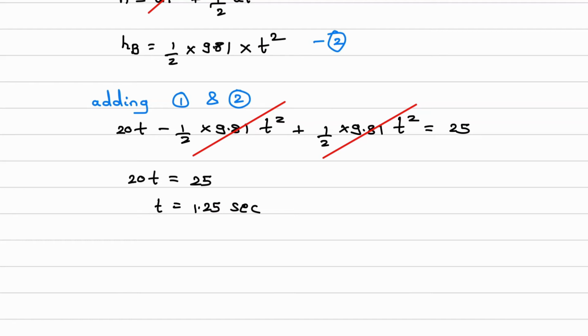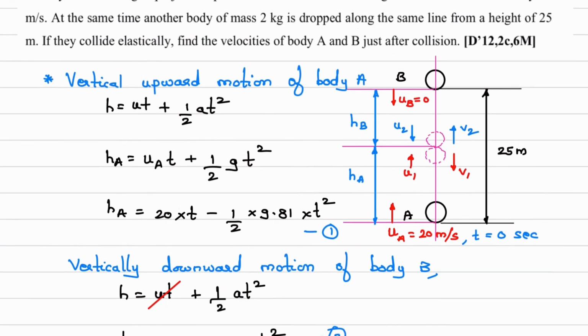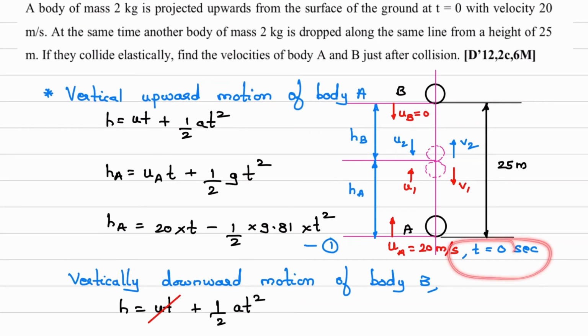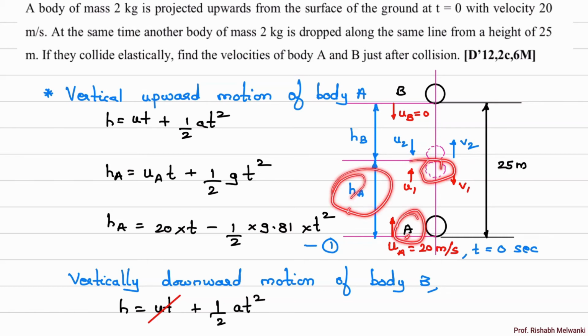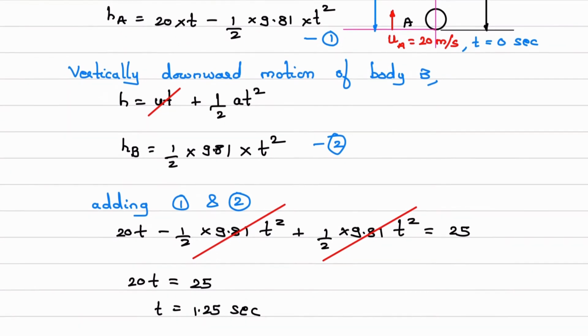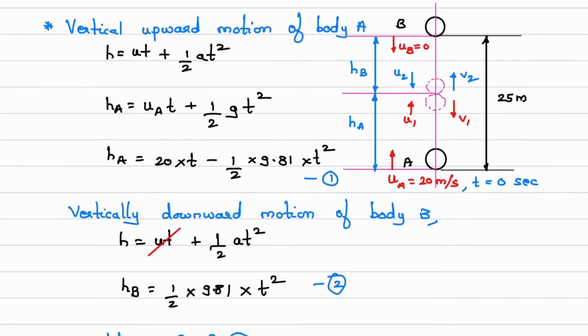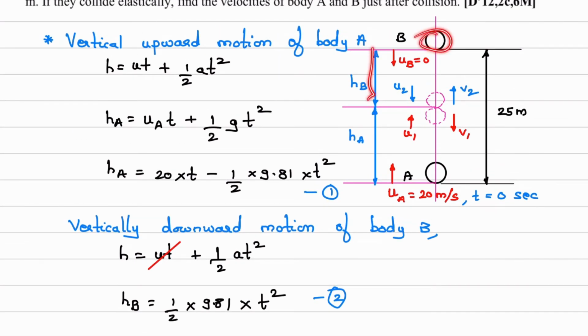So what we have calculated here: at time equal to 0 seconds, the position of the ball is this position. And then at time equal to 1.25 seconds, the position of ball A is HA. Same way, at time equal to 1.25 seconds, the position of ball B is HB.